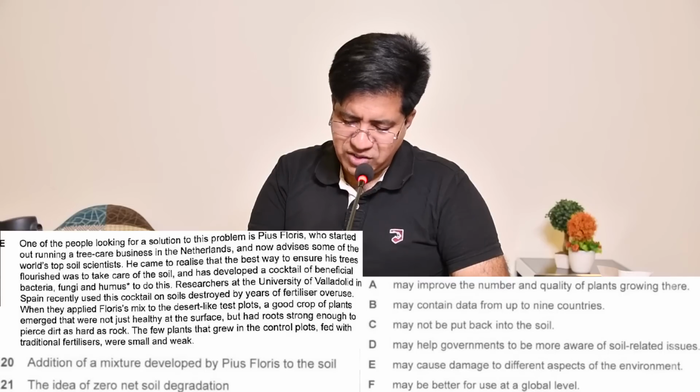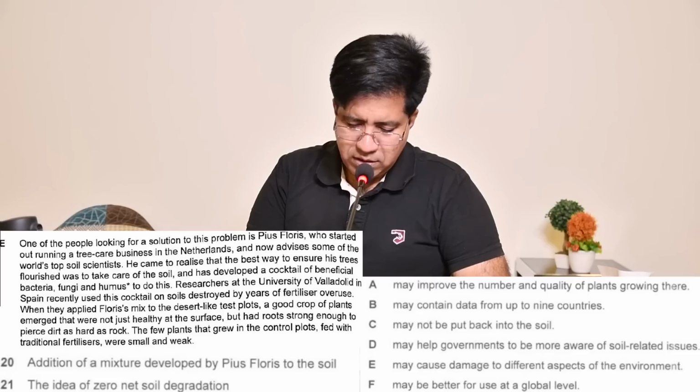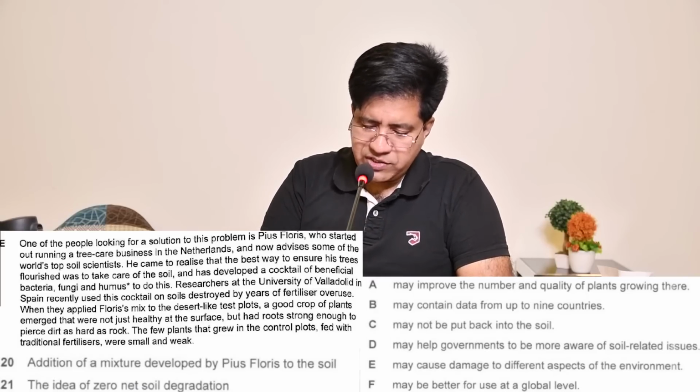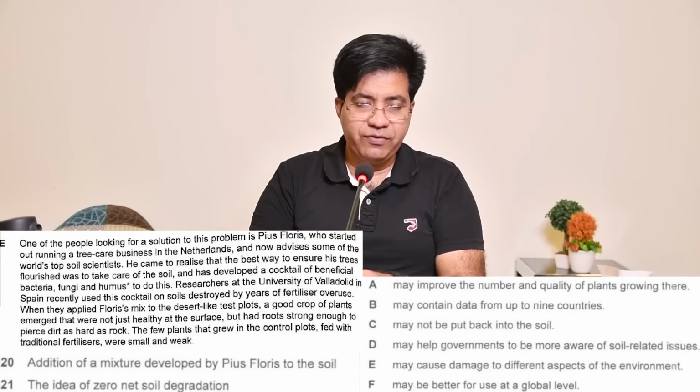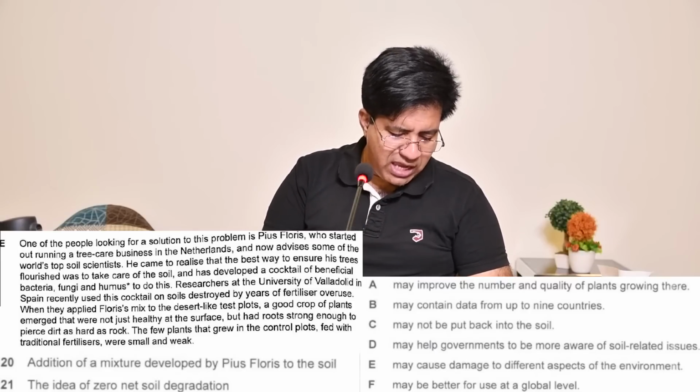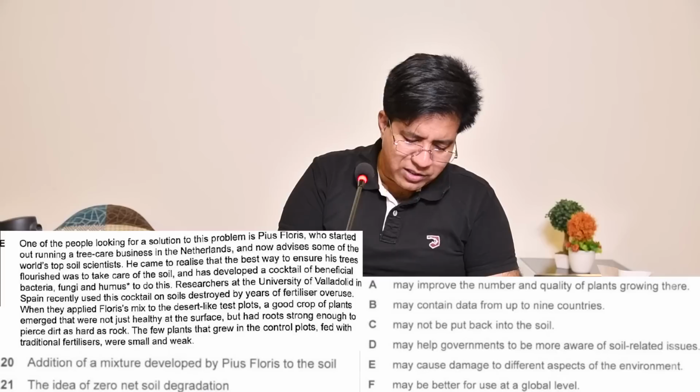Good crop of plants, maybe that is number, but okay, destroyed by the years of fertilizers, when they applied this mixture, a good crop of plants emerged that were healthy at the surface but had roots strong enough to pierce dirt. No, that is not that. The few plants that grew in the control plots and all that. But there is no clear word for that, by the way, okay? But anyways, the right answer is may improve the number and quality of plants growing there.